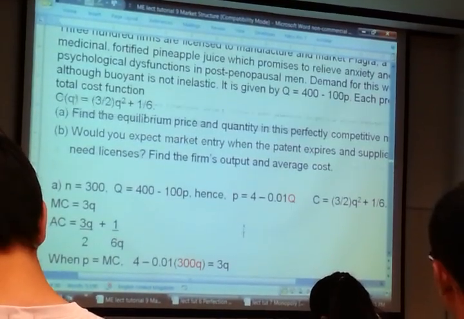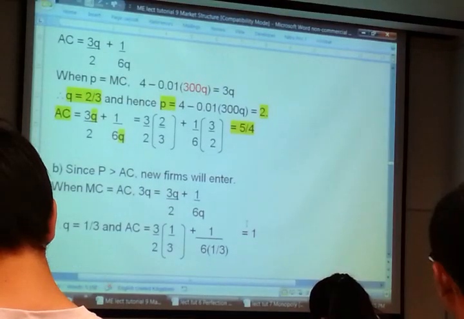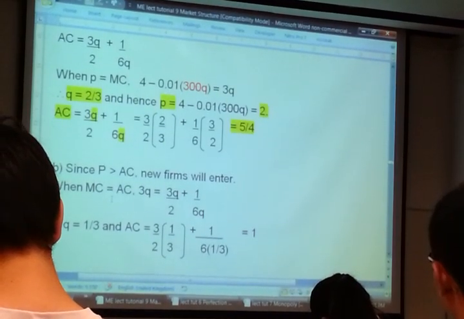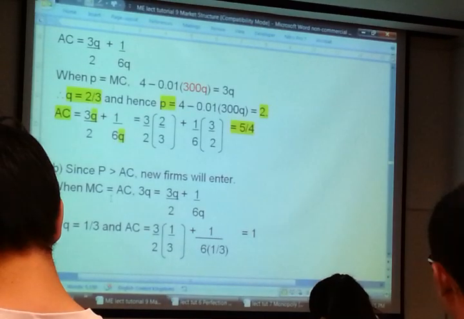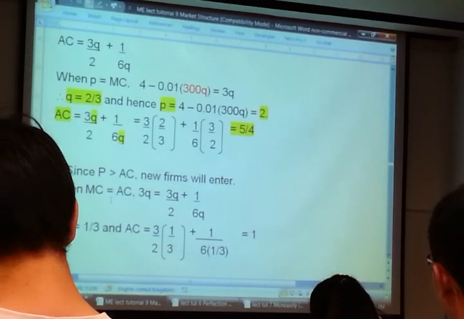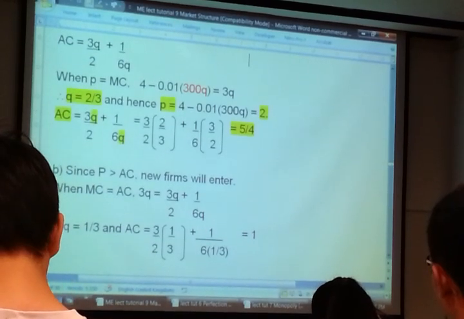Find the firm's output and average cost. But we know they will come in until there is no more profit, no more loss. Where is that? Until the price falls to minimum AC. How to find the price? How to find the minimum AC?